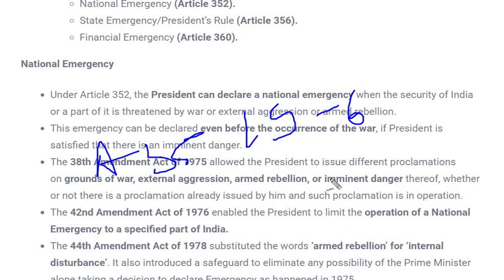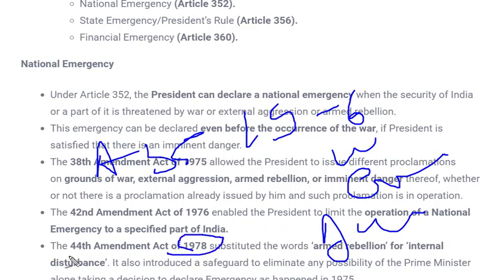As we have seen, national emergencies are proclaimed in 3 cases: war, external aggression, or armed rebellion. Armed rebellion was changed in the 44th Constitution Amendment, 1978. The words were changed from internal disturbance to armed rebellion.